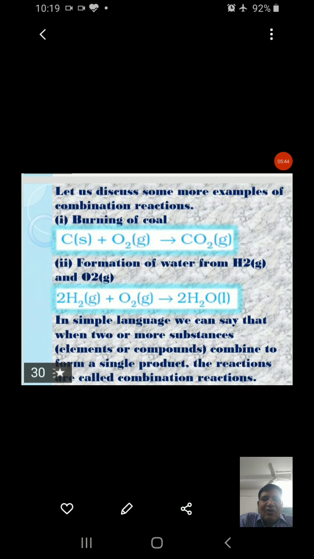Now, some more examples of combination reaction: burning of coal, when carbon reacts with oxygen, converts into carbon dioxide. Formation of water from hydrogen and oxygen is also an example of combination reaction. In simple language, we can say that when two or more substances combine to form a single product, the reaction is called a combination reaction.